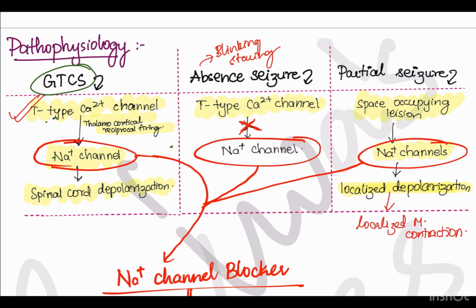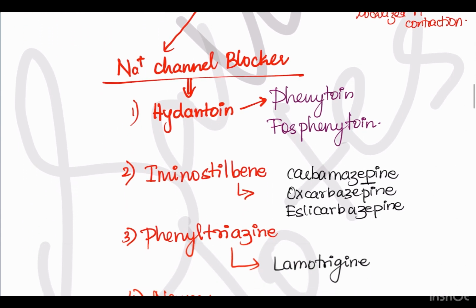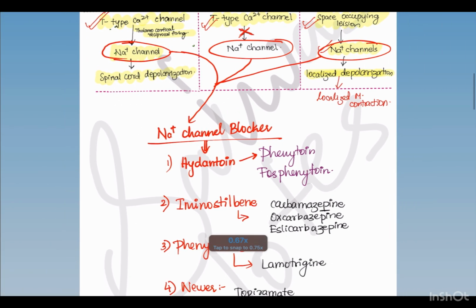So I'll tell you the pathophysiology in short. In GTCS, T-type calcium channels get activated. For the propagation of the action potential, sodium channels will activate and then depolarize the spinal cord. In absence seizures, there is only involvement of T-type calcium channels, and in partial seizures, there is involvement of sodium channels. Now, why did I tell you this? Because of the importance of blocking the sodium channel so that the seizure does not progress further.